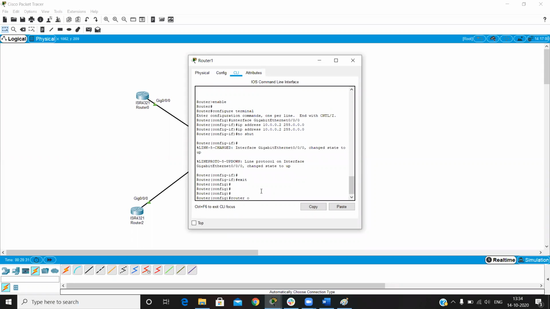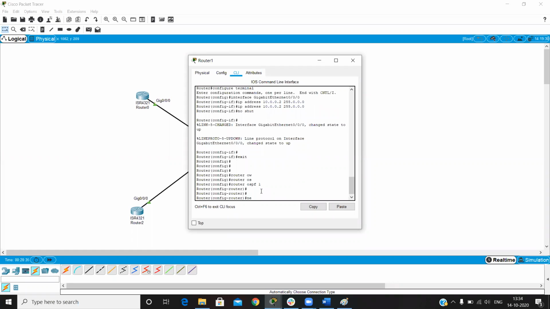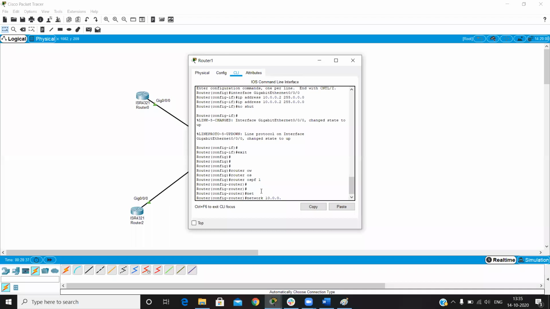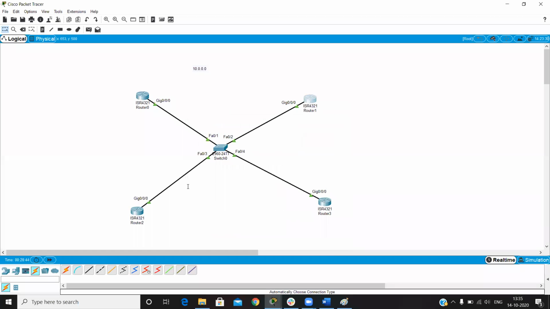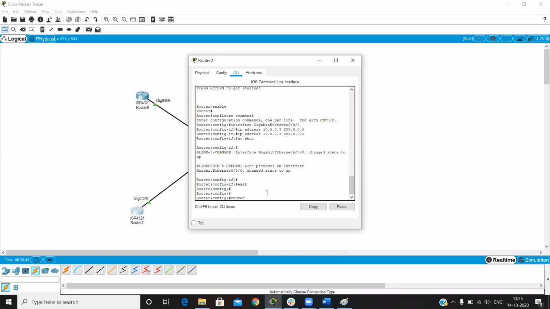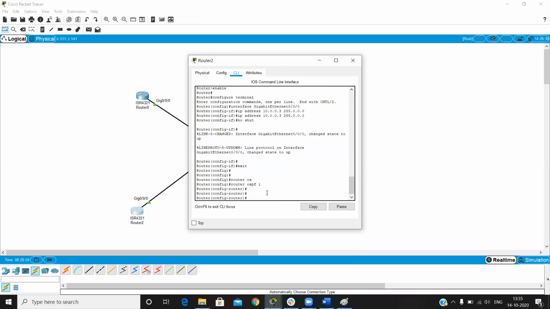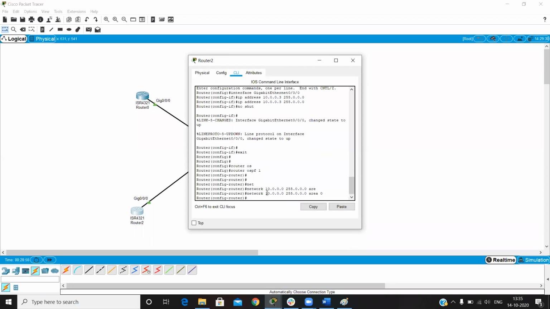Router OSPF 1, network is 10.0.0.0, area is 0. The same configuration on all the routers. Router OSPF 1, network is 10.0.0.0, area is 0.